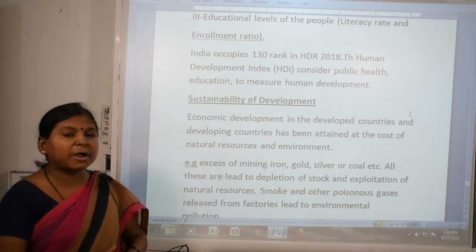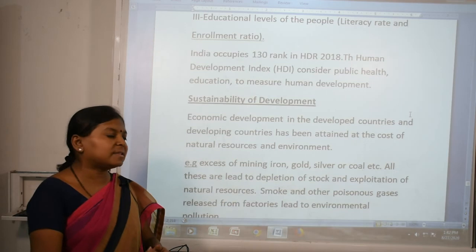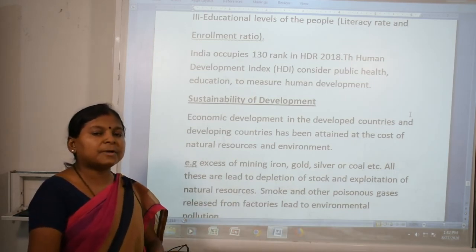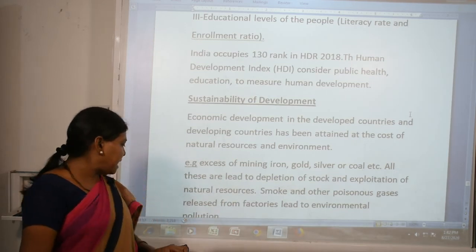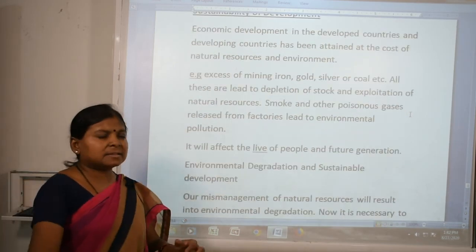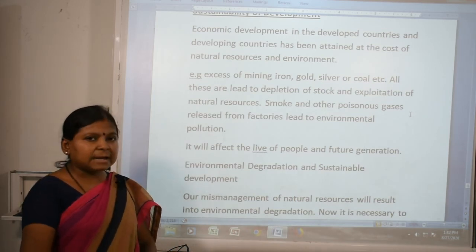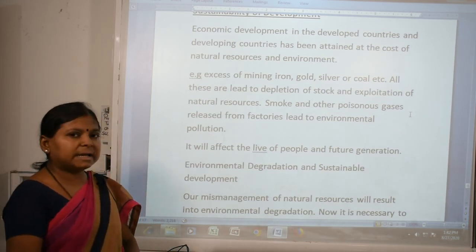The smoke and other poisonous gases released from factories lead to environmental pollution. These poisonous materials affect the lives of people, and they disturb future generations also.